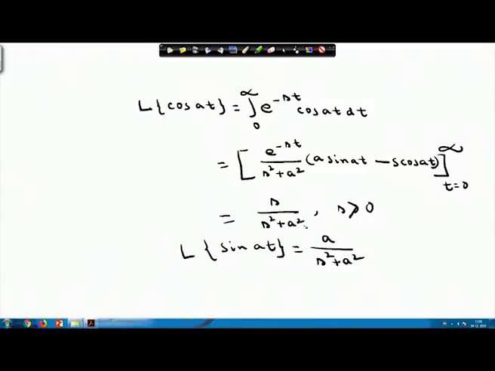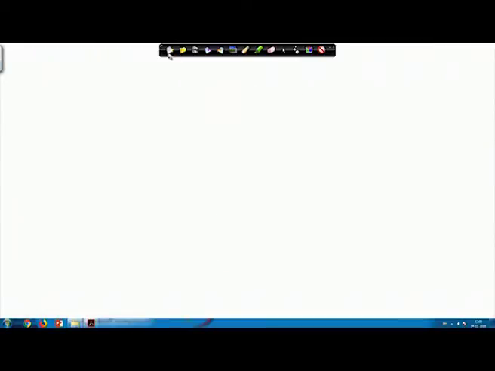So, please note this thing, I can evaluate these things by this thing. Now, we have proved one thing, that mod of F(s) is always less than or equal to M by s minus a when s is greater than a.